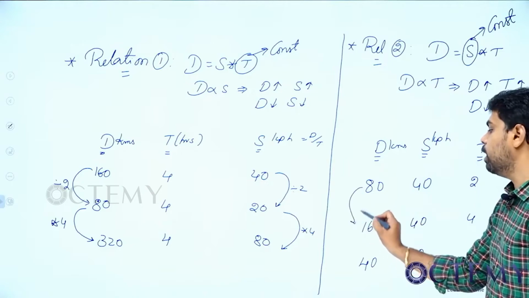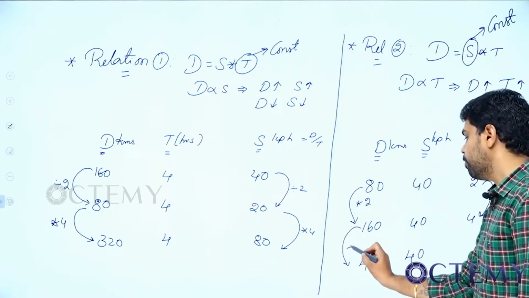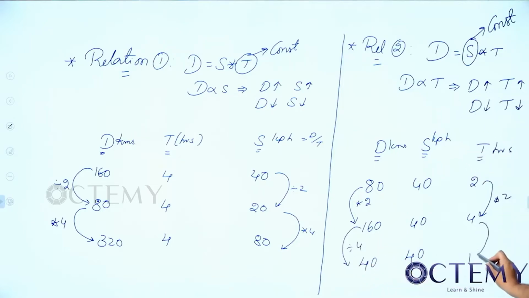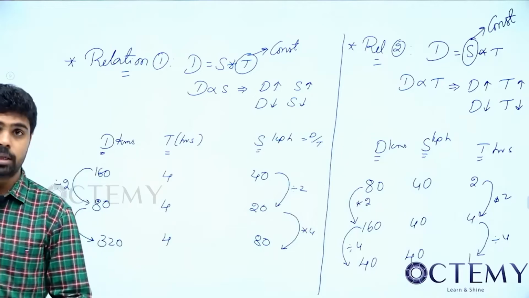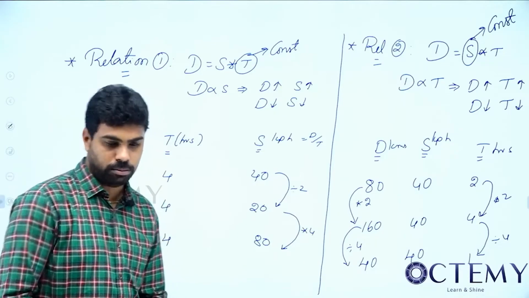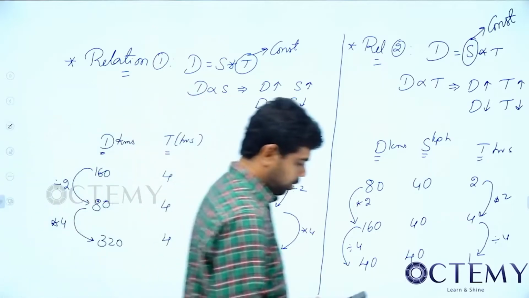So what happened here? This is into 2. Then this is also into 2. When this is divided by 4, this is also divided by 4. Again, directly proportional relation satisfied. Okay, copy these two relations. Relation 3 is important for us. So copy these two relations.